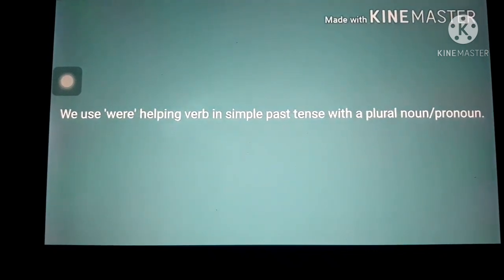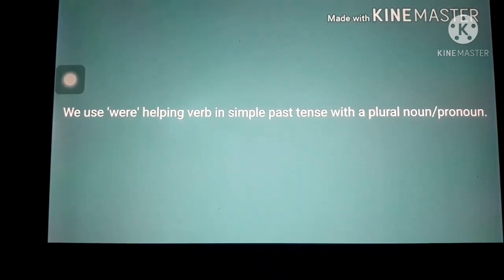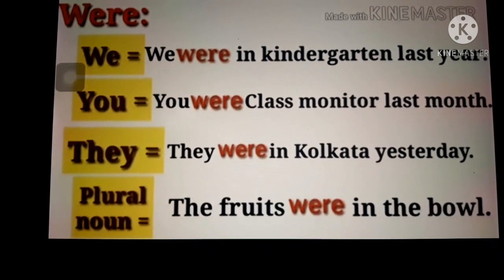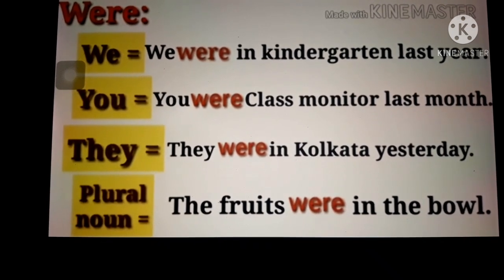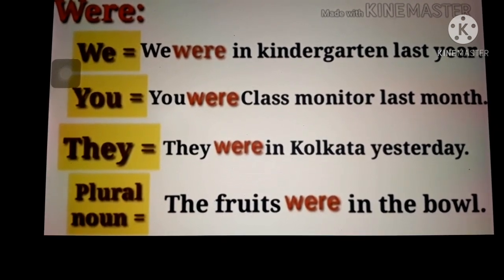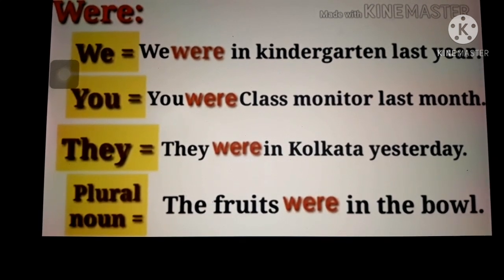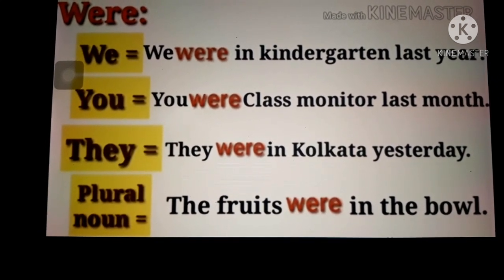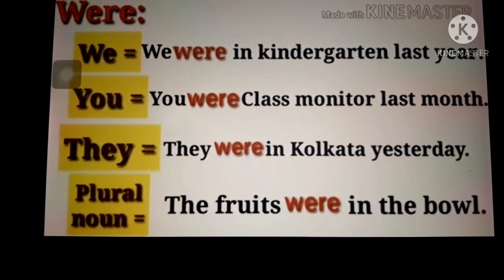We use were helping verb in simple past tense with a plural noun or pronoun. Let us see few examples. Children, we use helping verb were in simple past tense with a plural noun. For example, we were in kindergarten last year. Children, in this sentence, we is a plural pronoun and the last year word will tell you about the past time. So, here were helping verb is used.